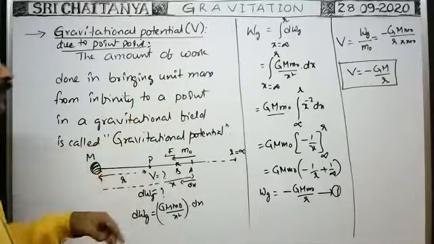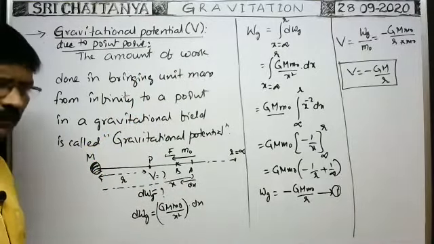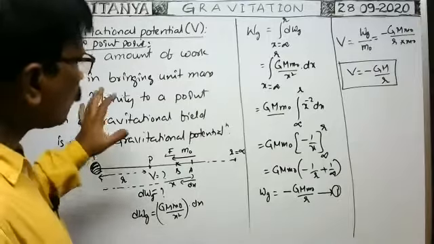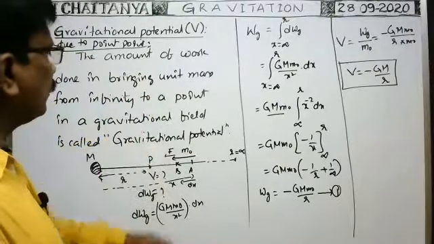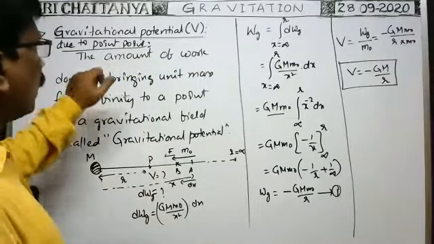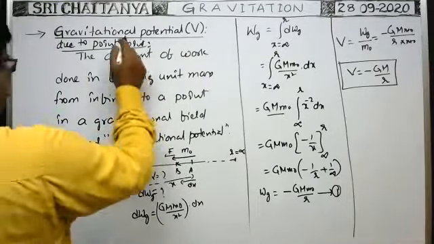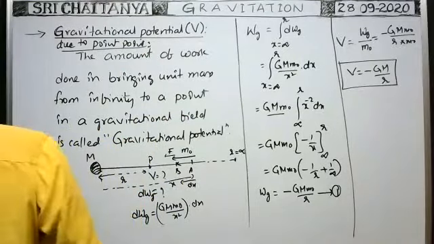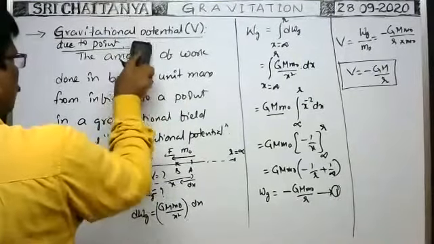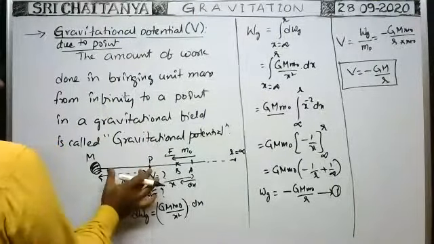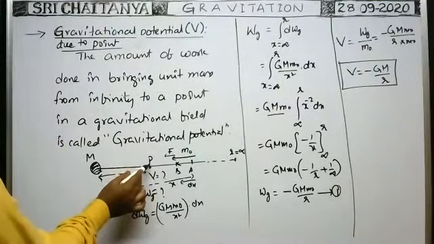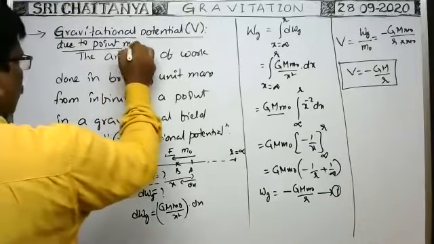But inside the body, the formulas will change. We will discuss one by one. So this is the formula for gravitational potential at any point outside, due to a point mass. Point mass means the size of the body is negligible compared with the distance of the point from the body.